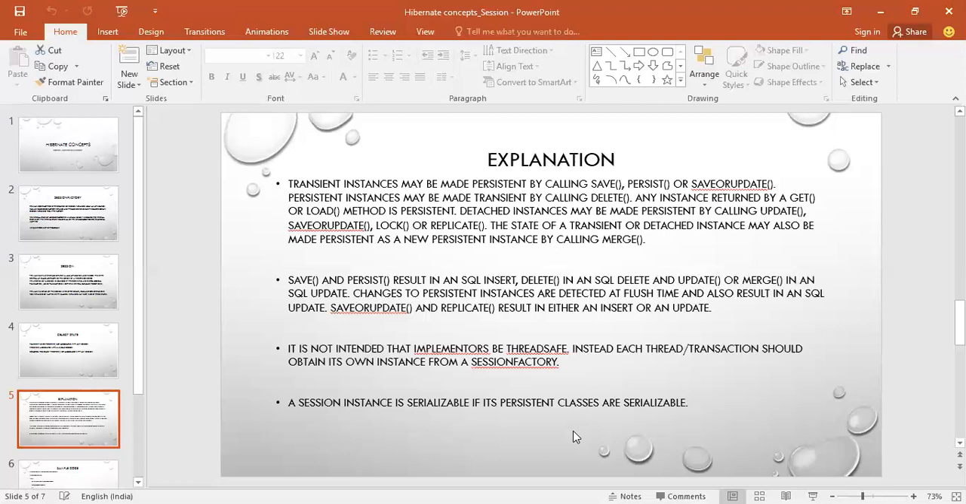There is a question sometimes asked: what is the difference between get and load? So you need to understand the difference between get and load. Some of these questions will come up, such as what is the difference between save and persist, or save and saveOrUpdate. Questions like that can arise.